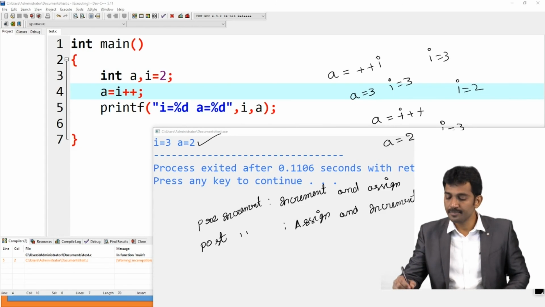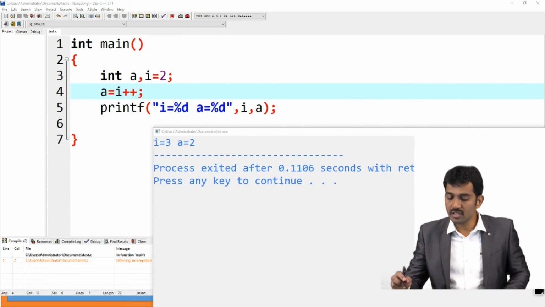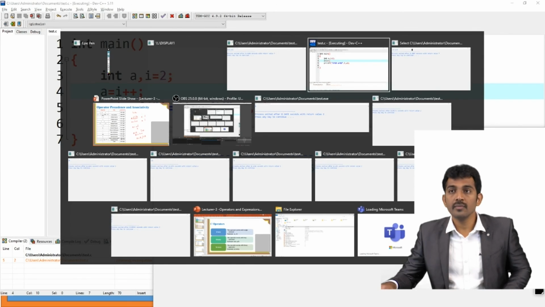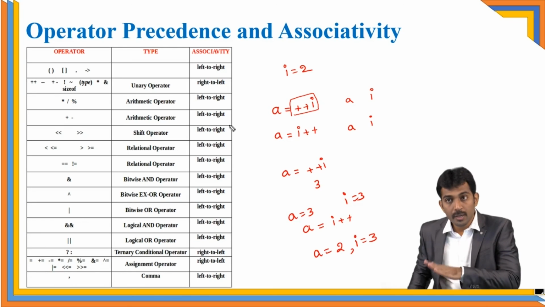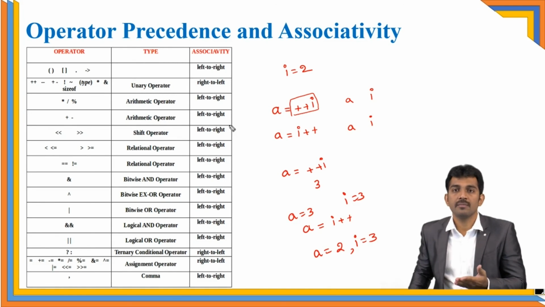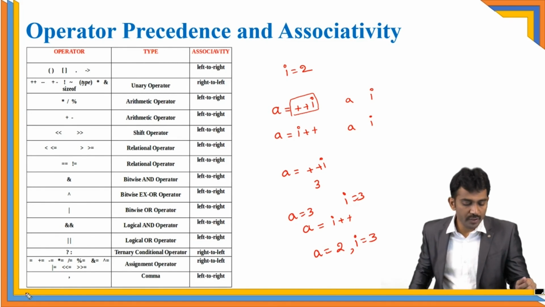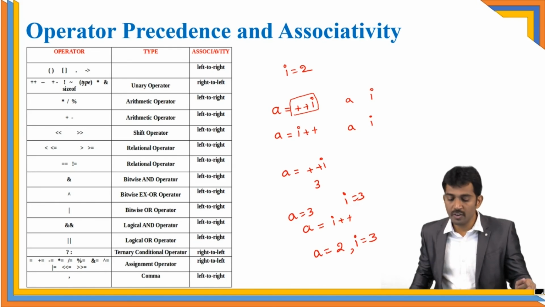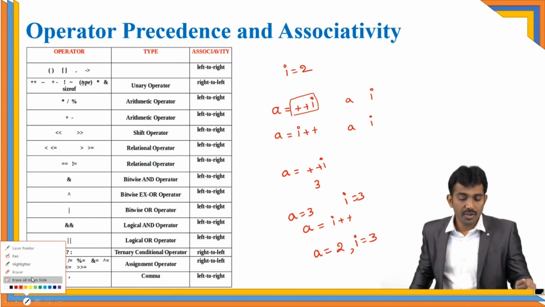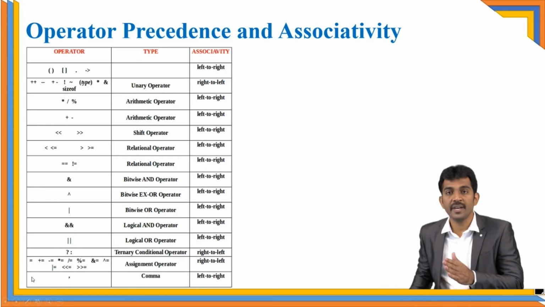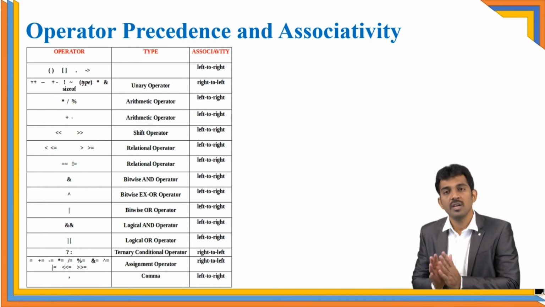Right? Is this clear? So these are the operator precedence and the importance of post-increment and pre-increment. Right? The associativity changes only for three kinds of operators: unary operators, assignment operators, and conditional operators. The remaining are all from left to right.